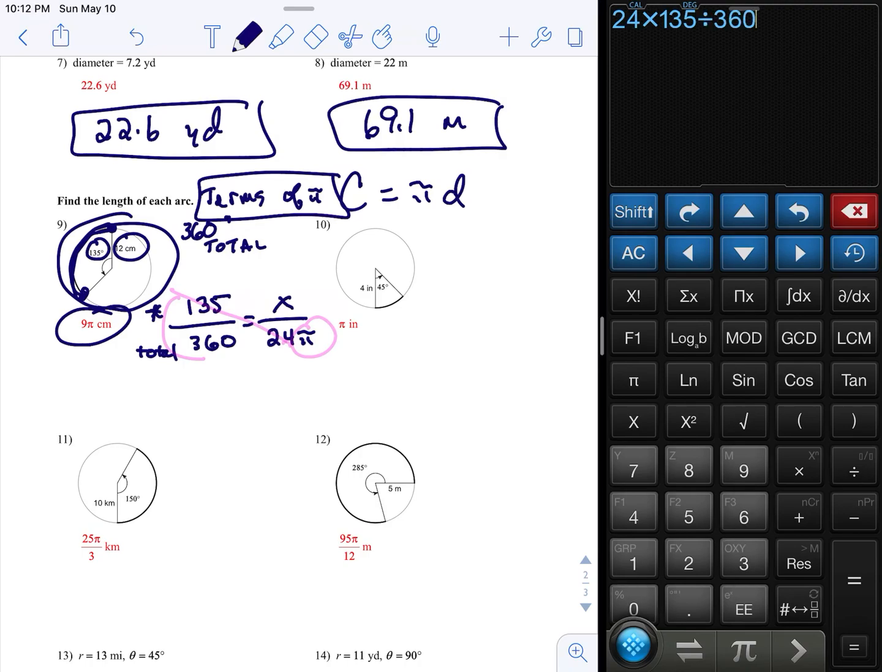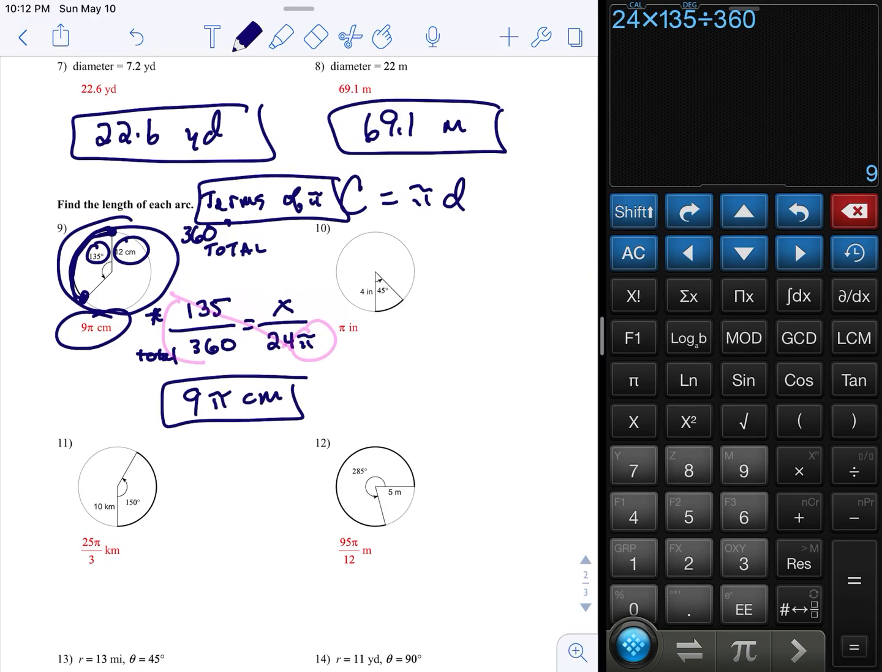Take a look at the calculator, right? Hit enter. Now, it's not a decimal, but if it was a decimal, I would change it to a fraction with this button down next to the equal sign. So 9 pi centimeters. It's just like the top. 45 over 360 equals x over, now 4 is the radius, so 8 pi. So 8 times 45 divided by 360, 1. So the answer is 1 pi inches, or you could just say pi.